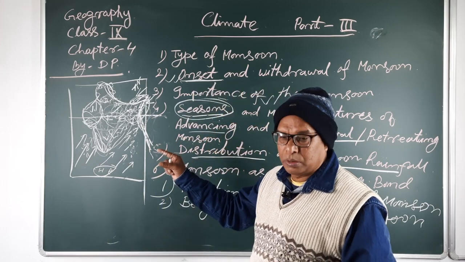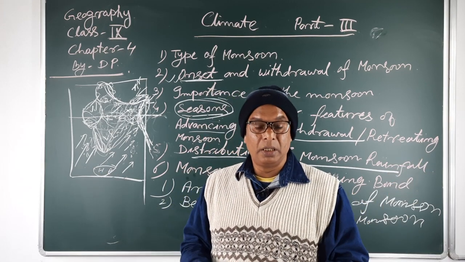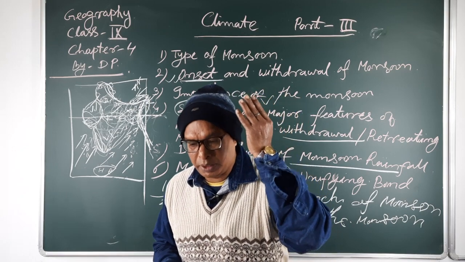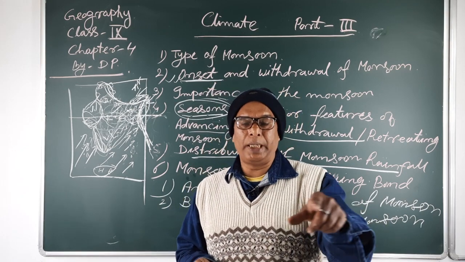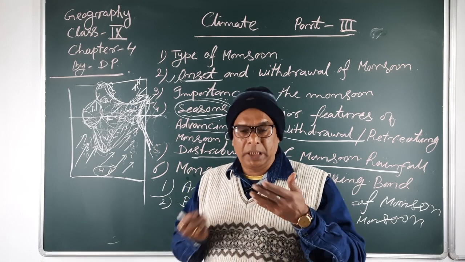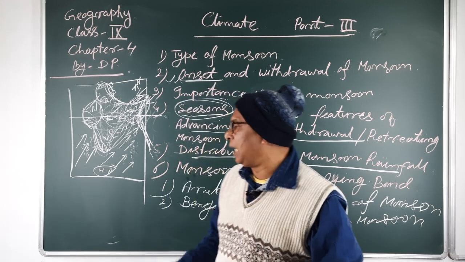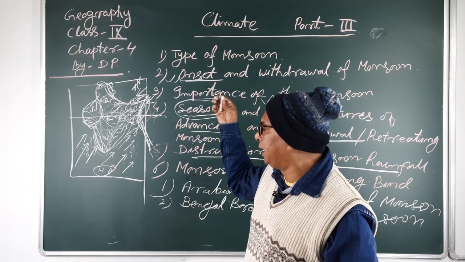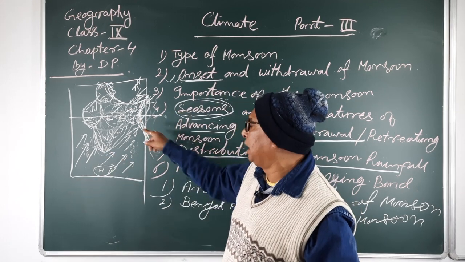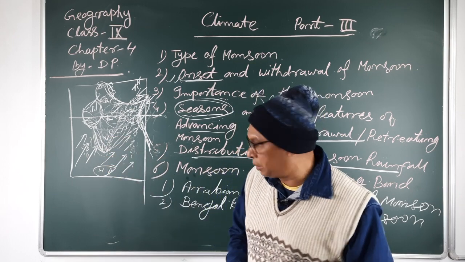And the monsoon is also important for the traveling sector. It also helps to moderate the temperature and saves us from different types of disease. So it is also very important for navigators, and very important for farmers and all people.